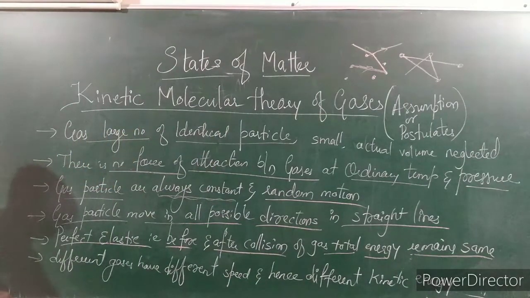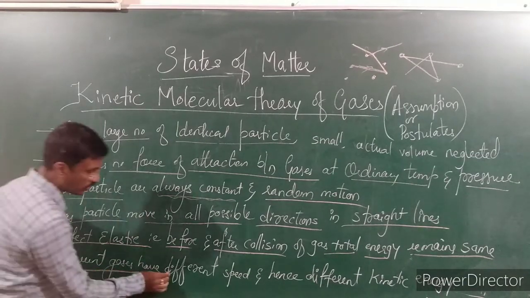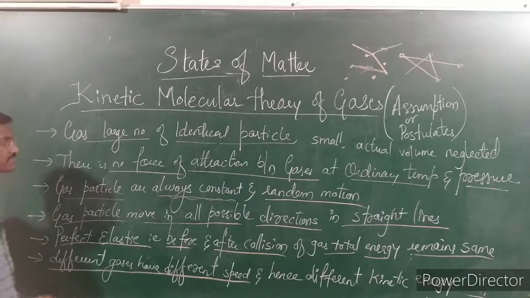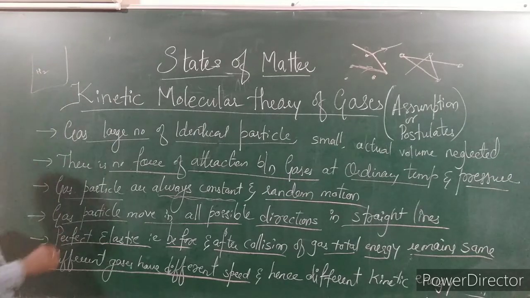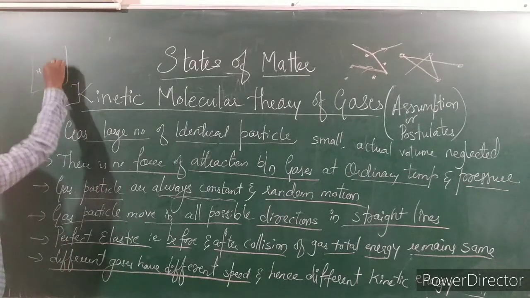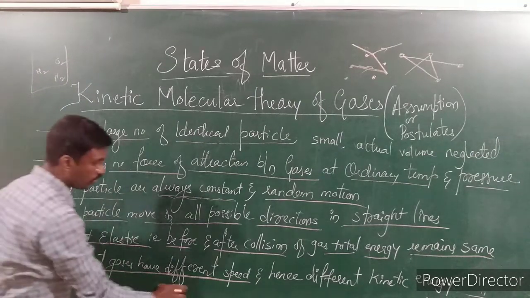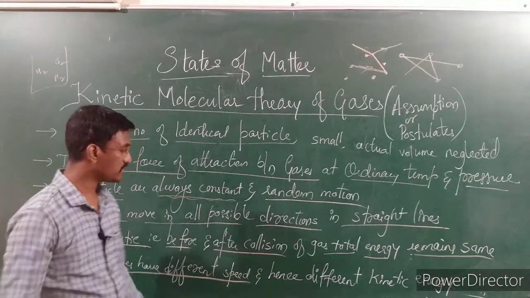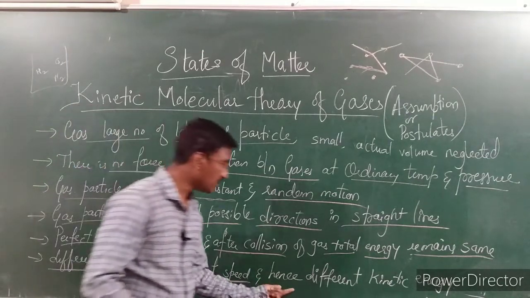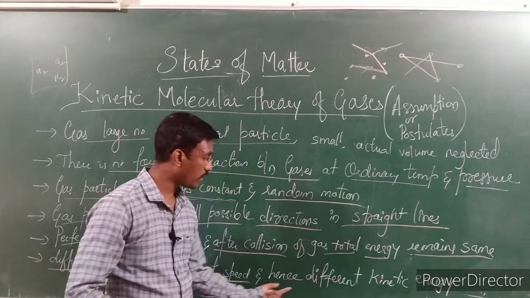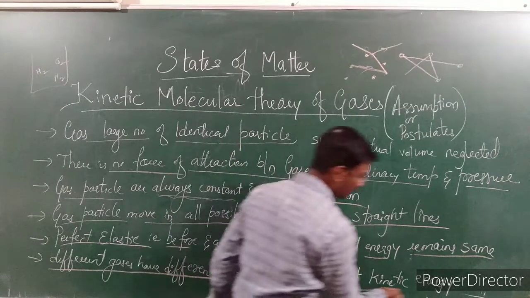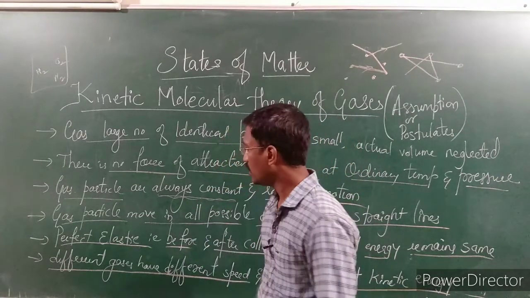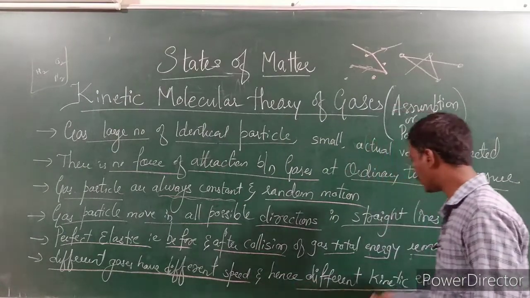This is the fourth one. This is the fifth one. The next one is different gases have different speed. Different gases have different speed means in a container there may be different gases, hydrogen, oxygen, nitrogen. Since they have different speeds, they are going to have different kinetic energy. It means that different gases have different speed and hence different kinetic energy.